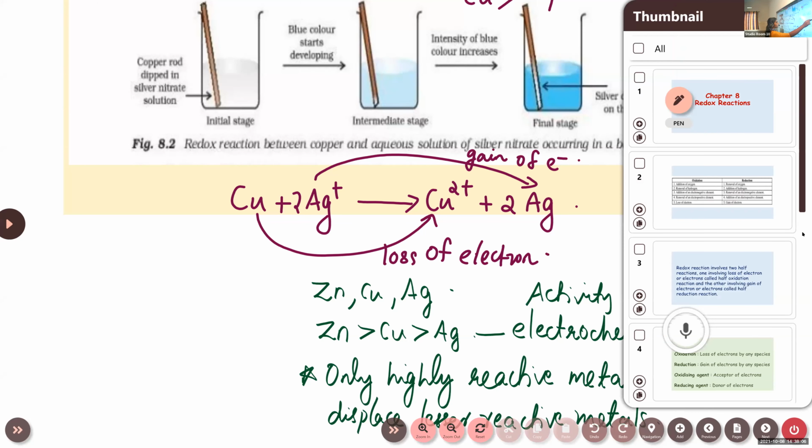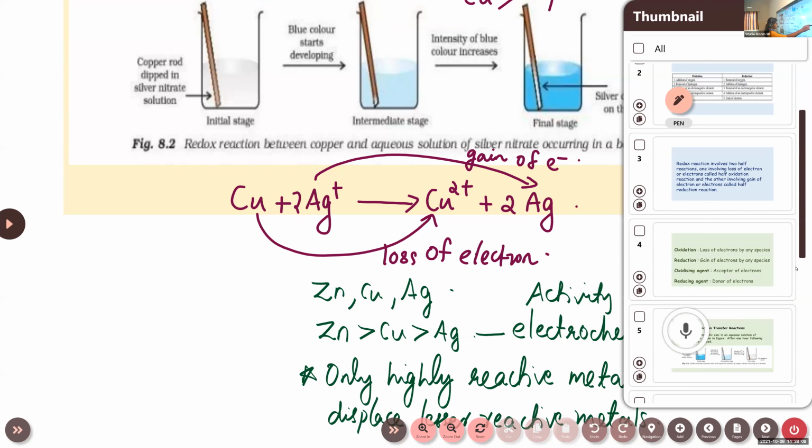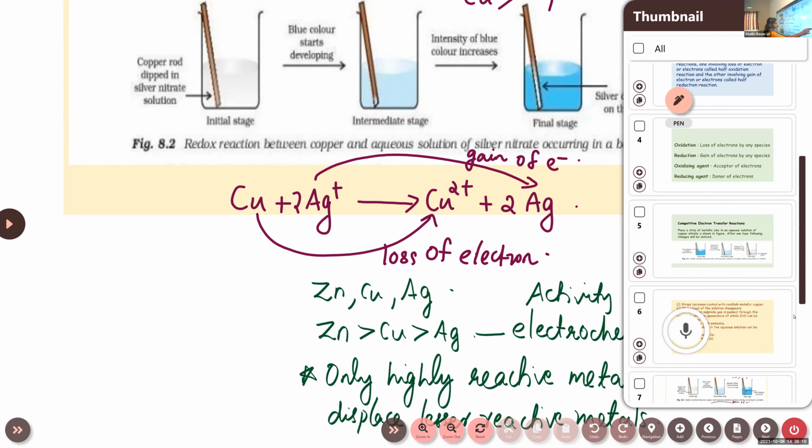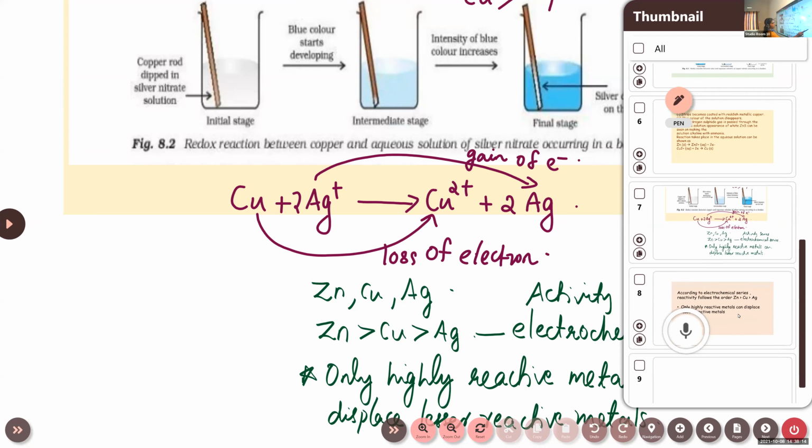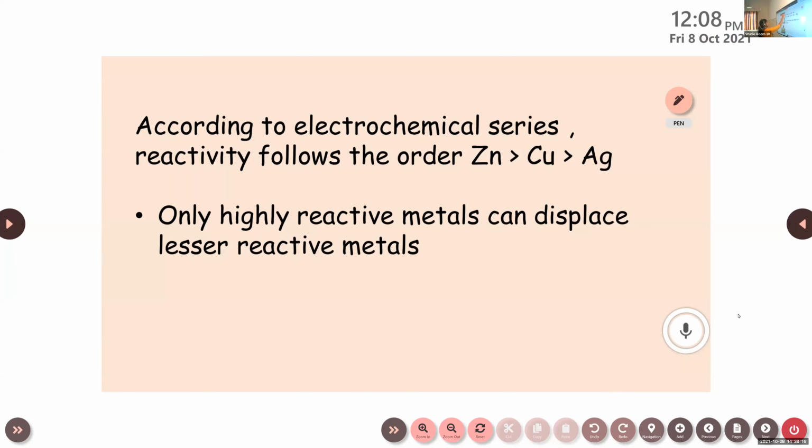We have learned about valency or oxidation state, right? In the smaller classes. So you can also write this point. I think you already copied this one, right? According to electrochemical series, reactivity follows the order zinc, copper, silver. Only highly reactive metals can displace lesser reactive metals.